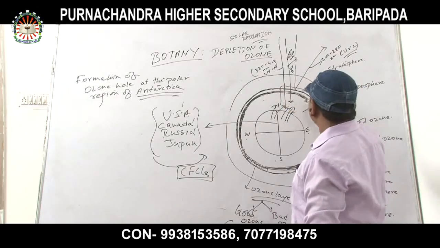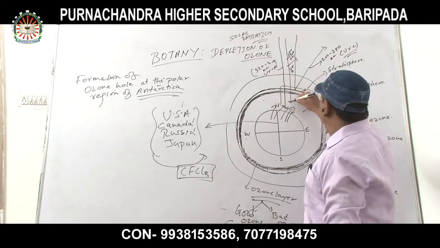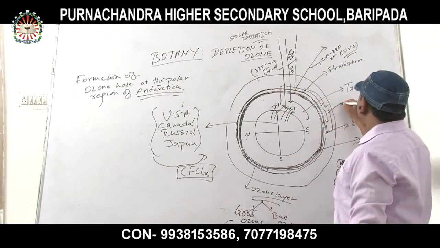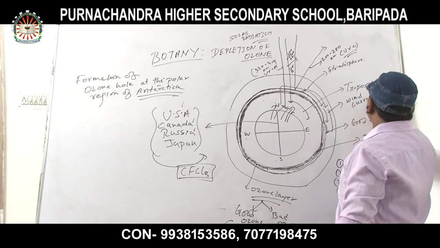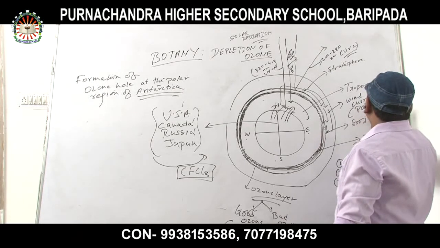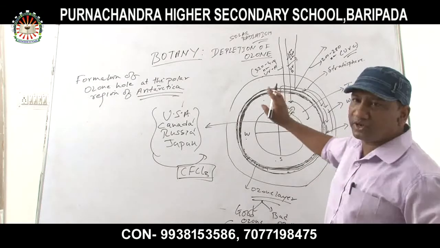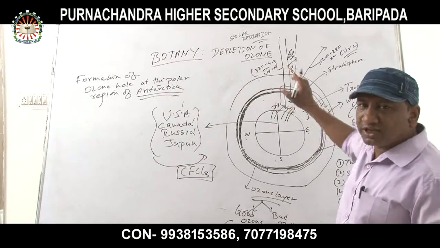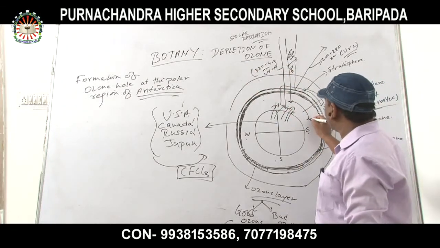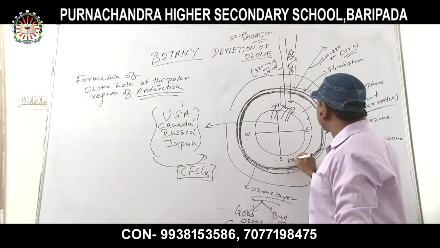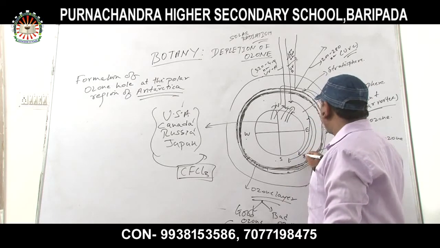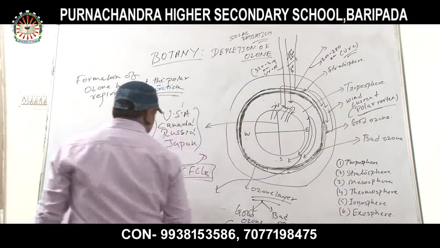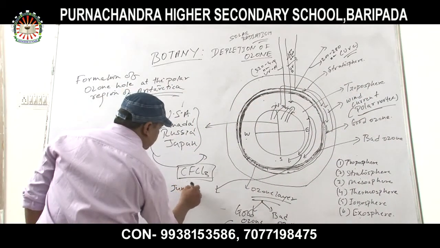It will move towards the east, not from north to east, with a kind of wind current called the polar vortex. What is the polar vortex? It is a current of wind which moves from the north towards the east while reaching towards the Antarctic region, and at the time of June to August